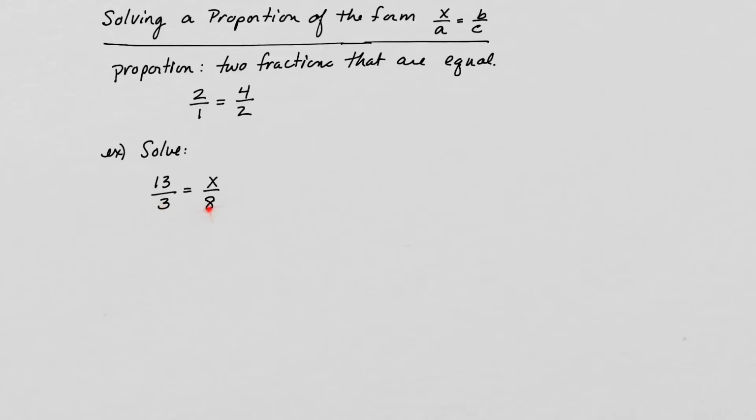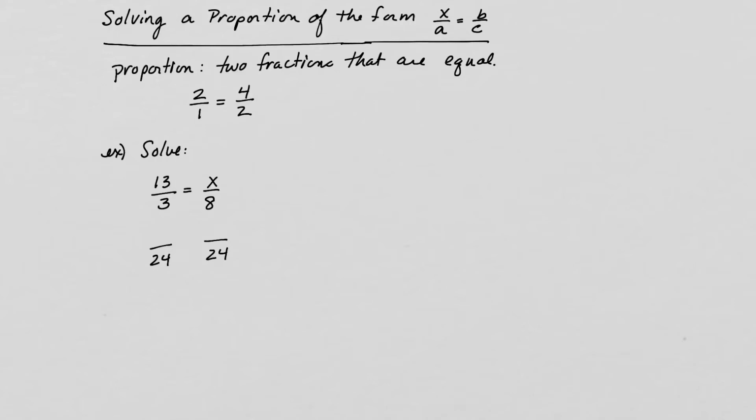So if our denominators were the same, then we could just compare the tops. So if I think about 3 and 8, a common denominator between 3 and 8 would be 24.